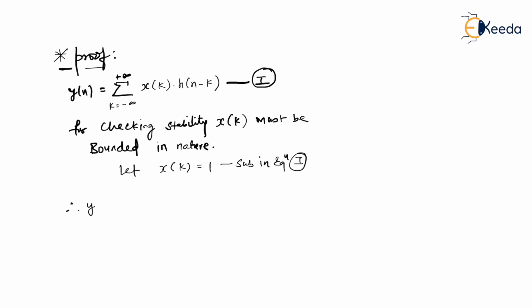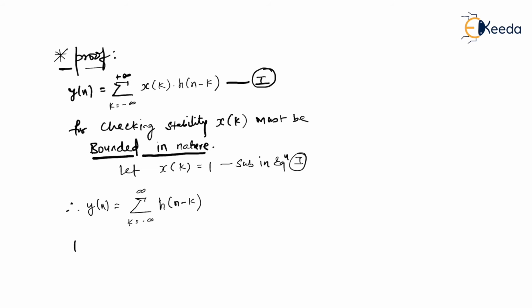Therefore, y of n will become equal to the summation, where k is changed from minus infinity to infinity, of h of n minus k, since x of k is equal to 1. We know that whenever we check a system for stability, we use the BIBO principle. x of k equal to 1 is already bounded in nature. What we have to check is whether y of n is bounded or not.